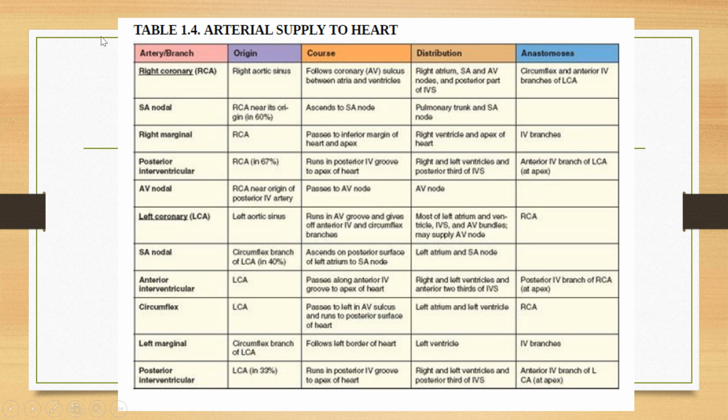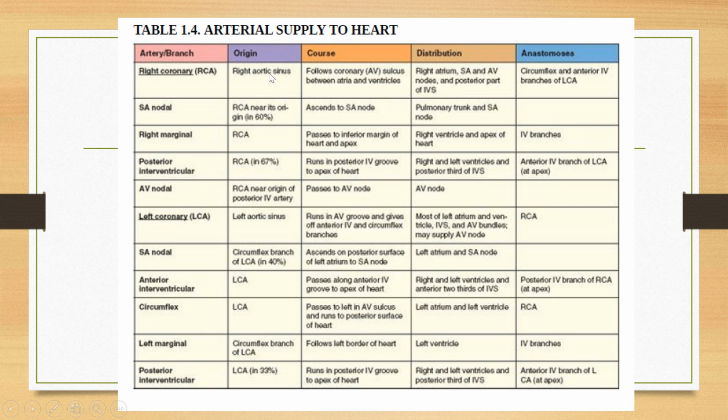Now this is the chart in which all the arteries' names are written. See here the branches of the right coronary artery. This is the name of the artery. This is the origin. This is the course. This is the distribution, and this is the anastomosis. For example, this is the right coronary artery.